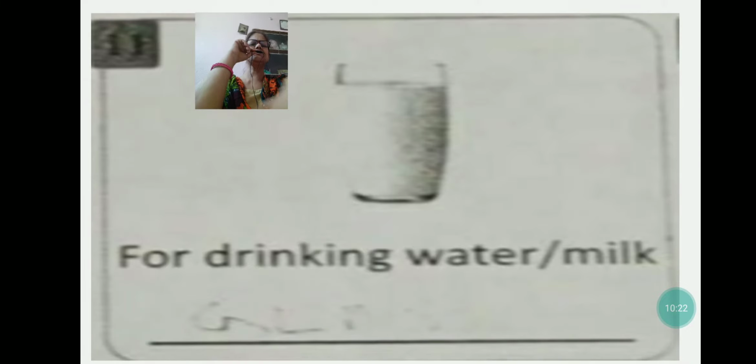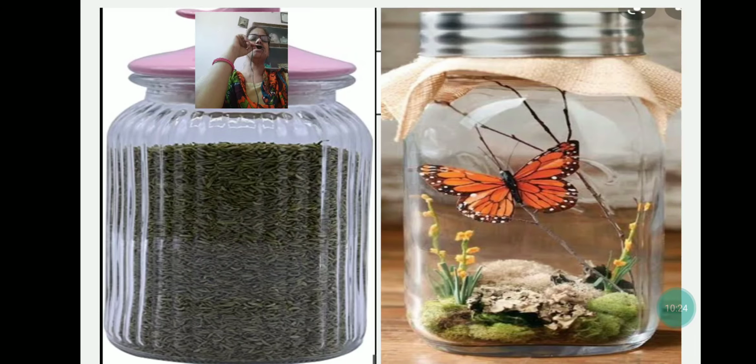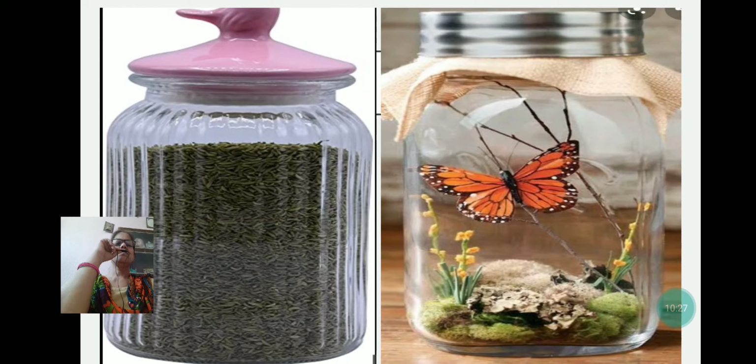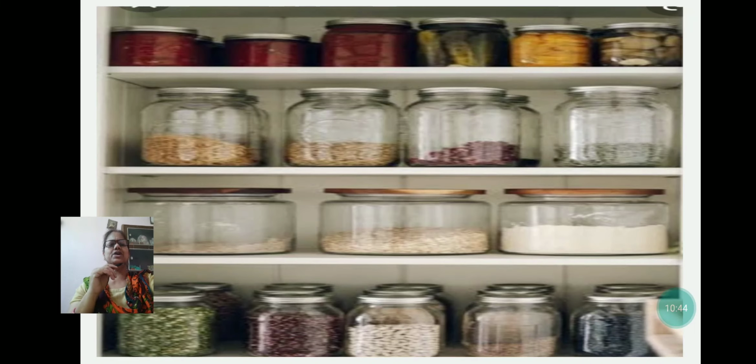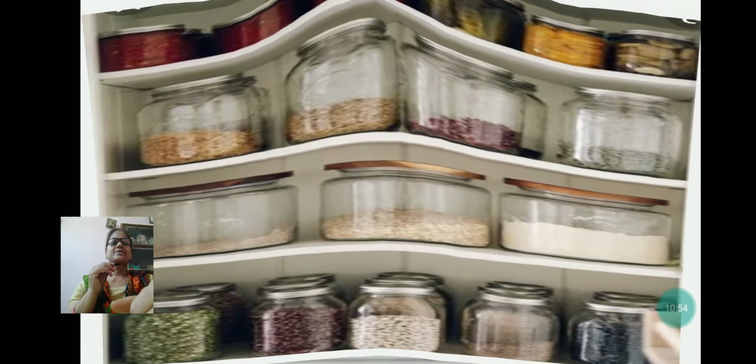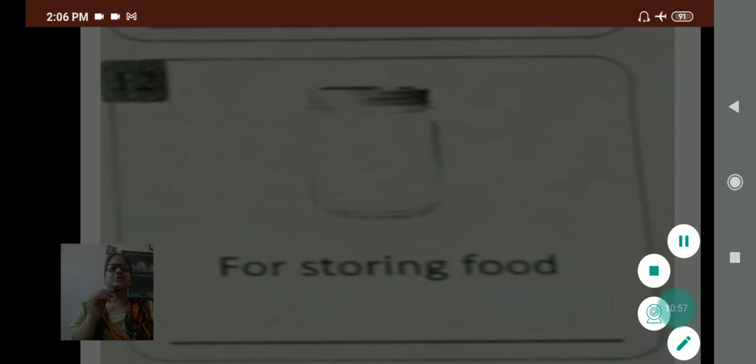Now we will go to the next picture, and this is jar. My dear, we used to store in kitchen, you can see many types of jar, and in the modified thing you will see different colorful, different metal, plastic, glass jars. I am showing some more jars to you. See, this is the collection of jars in the kitchen according to the requirement: big jar, small jar, plastic jar, glass jar, metal jar. So for storing food, what do we use? Jar.